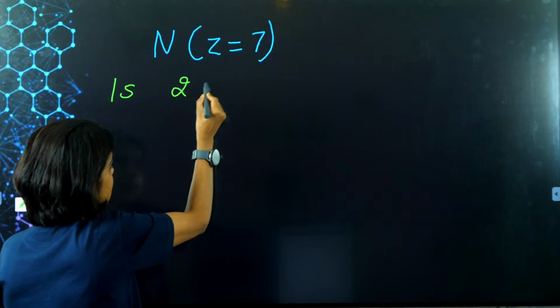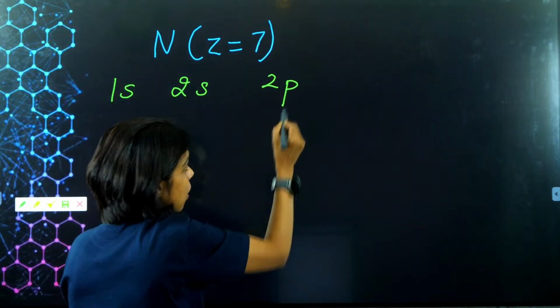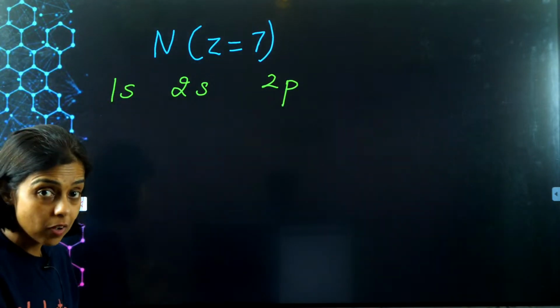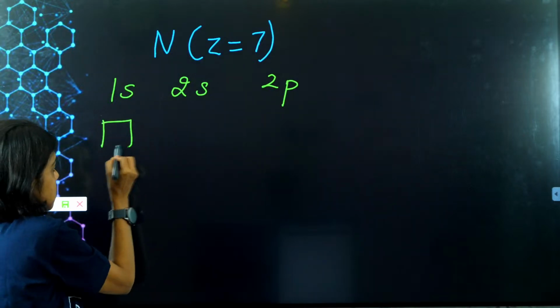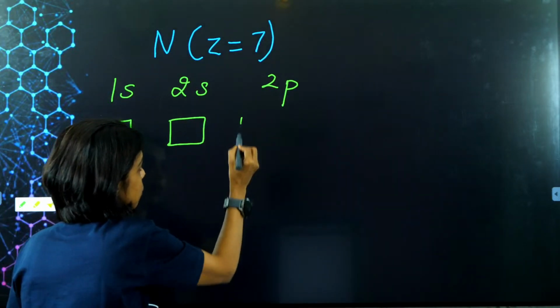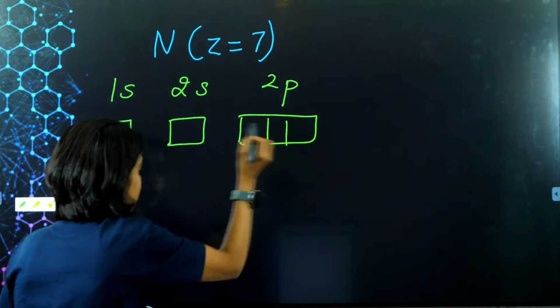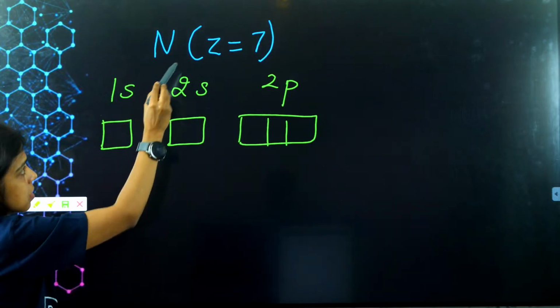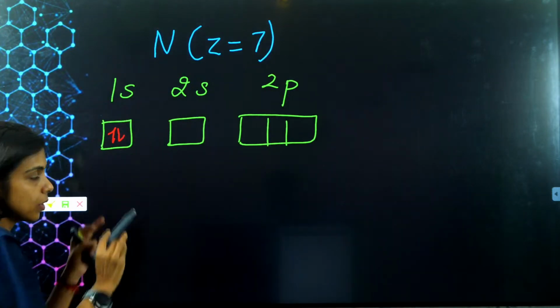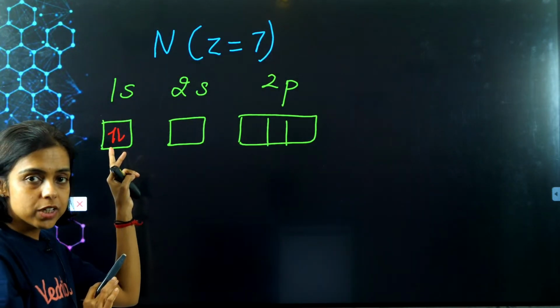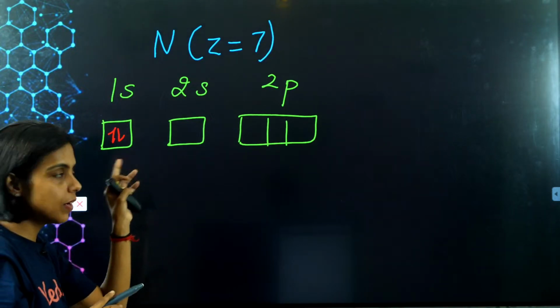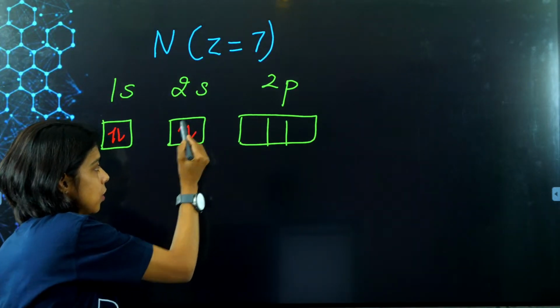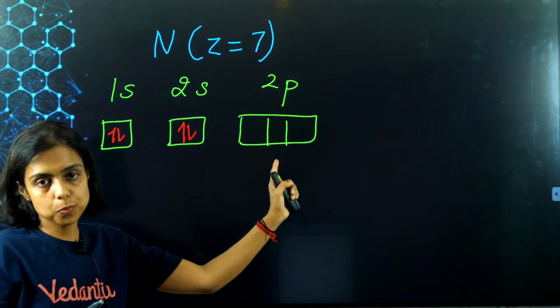So 1s, then we have 2s, then 2p. I told you the order you should remember on the basis of Aufbau rule. So we will first do 1s, then followed by 2s and then 2p, right? How many electrons? 7. 1, 2. Now it is completely filled. The low energy will be filled with electron first, completely filled. Next, 3, 4. Now this is also filled. Now move on to the next.